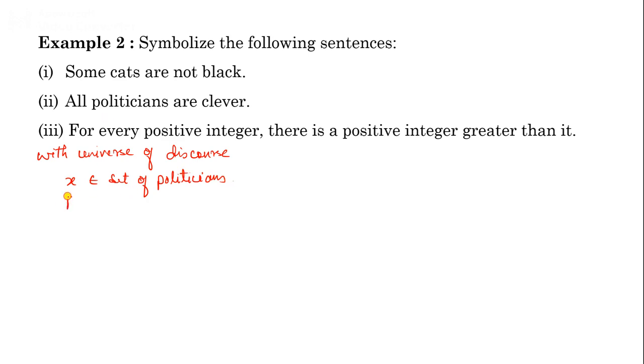So define Px: x is clever. Now for all politicians are clever, you can write for all x, Px. It means for every x, Px is true, meaning all politicians are clever.